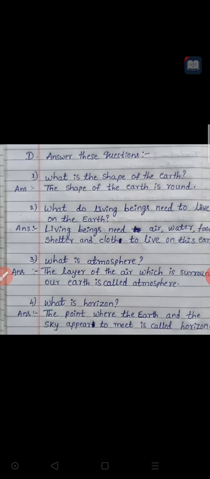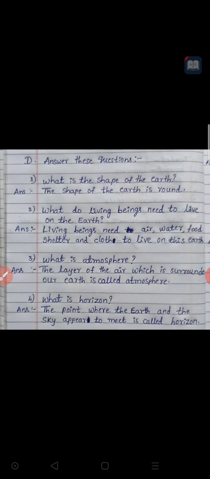Next, third one. Go to the third question. What is atmosphere? Atmosphere means what? I explained the definition to you while explaining the lesson. The layer of air which surrounds our earth is called atmosphere. What is there around our earth? What do we feel? Yes, air.